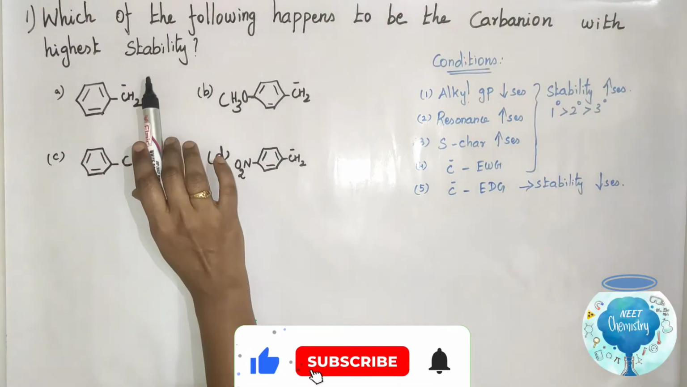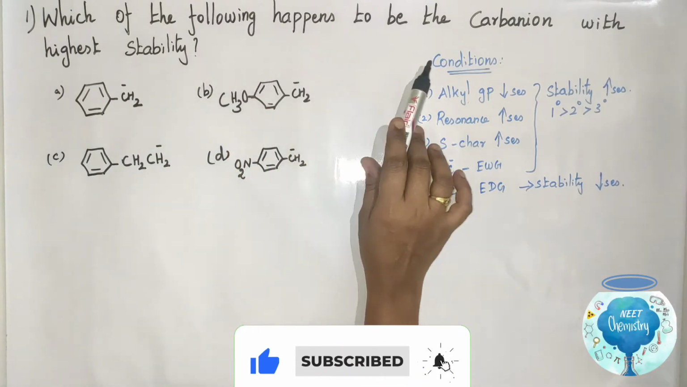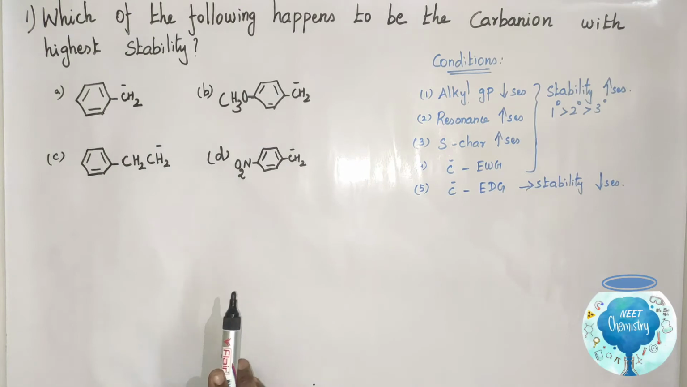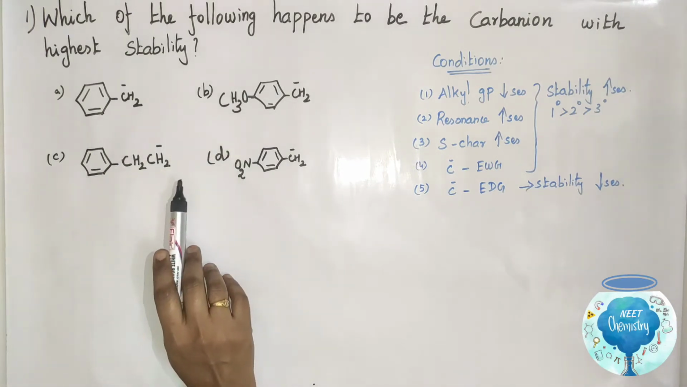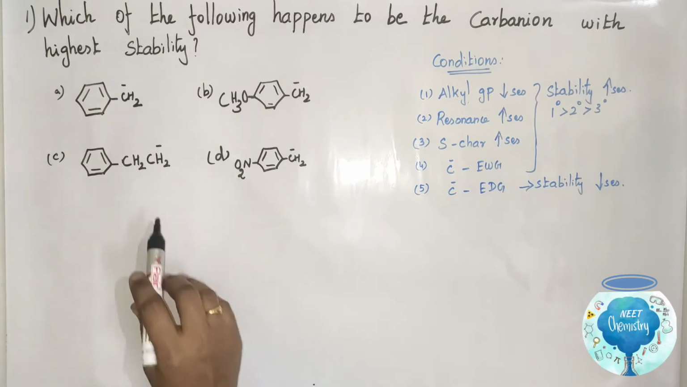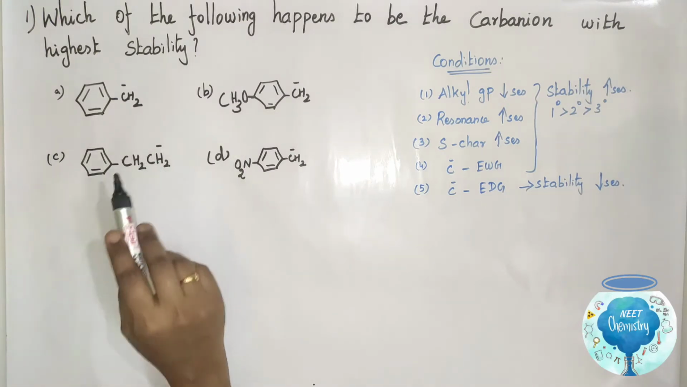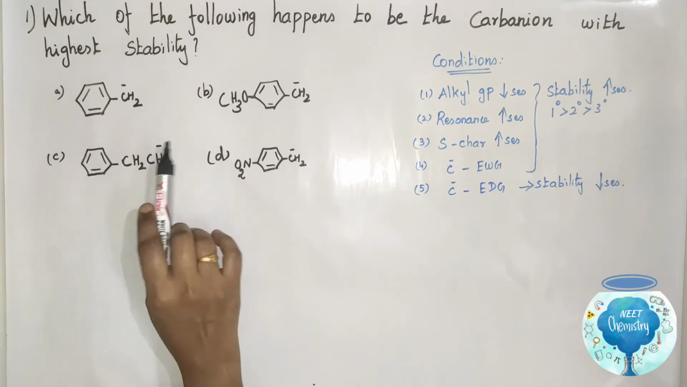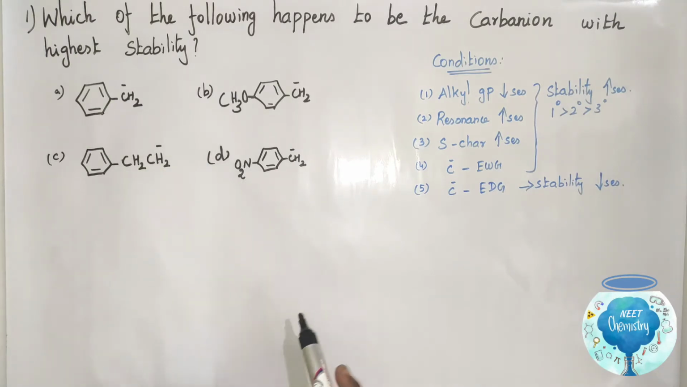Welcome. Which of the following happens to be the carbanion with highest stability? We have four compounds. Which one has more stability? The four examples in carbanion compounds, to find which one is more stable.